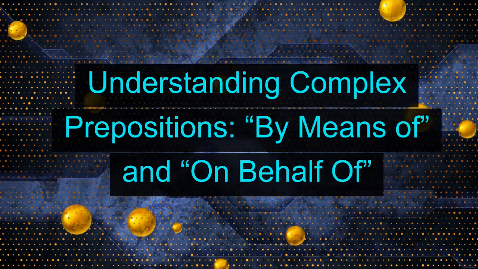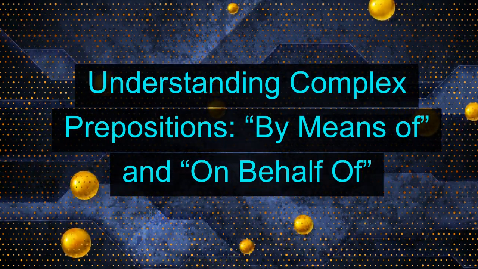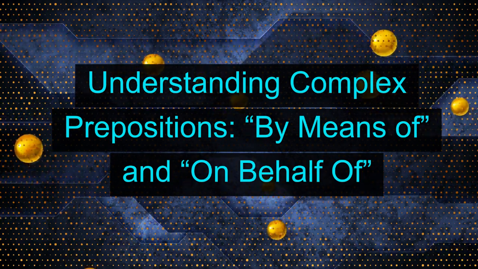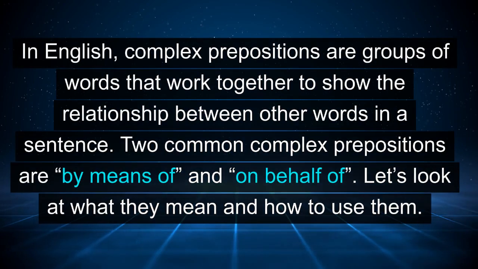Understanding complex prepositions: by means of and on behalf of. In English, complex prepositions are groups of words that work together to show the relationship between other words in a sentence. Two common complex prepositions are by means of and on behalf of. Let's look at what they mean and how to use them.